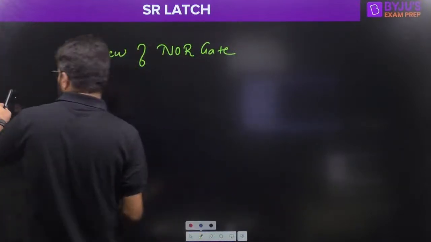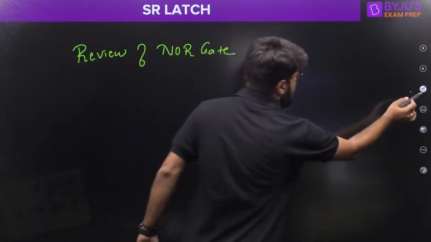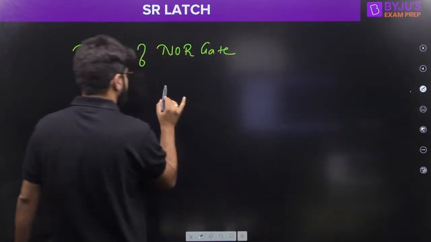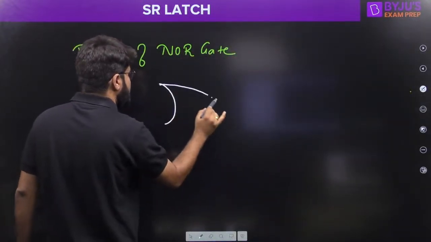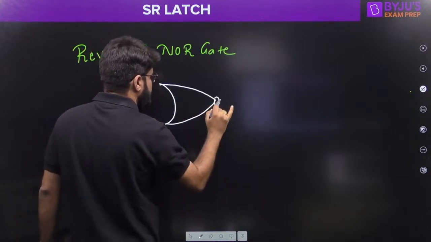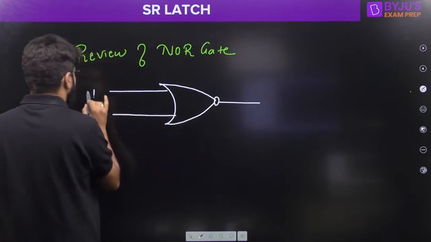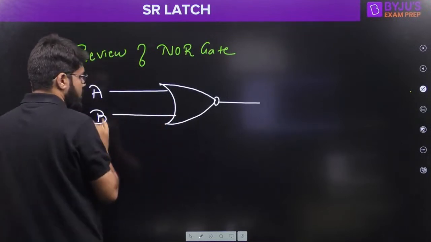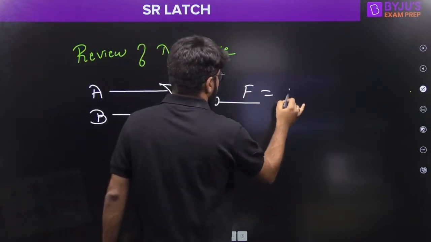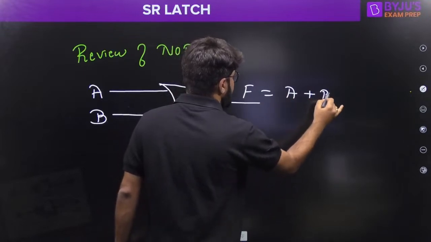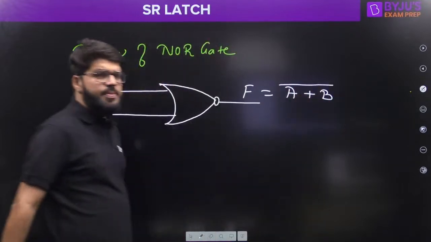The NOR gate is one of the universal gates. Everybody knows we write the NOR functionality as (a plus b) whole complement.